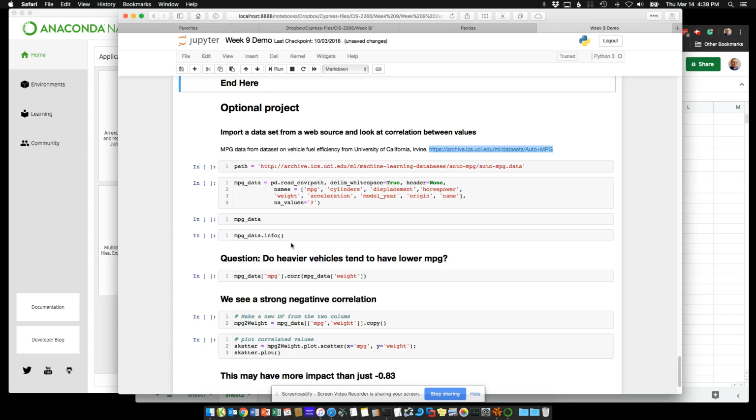So again, I'm going to create a variable called path to that same page. Again, I could download this. In this case, I'm going to leave it on the web. I'm going to actually do a pd.read_csv. Now, I just want to show you this more advanced work because there is some more stuff to do. We have some more keyword variables here: the delimiter we want to use, and there's no header on there. Header being almost like the column headers.